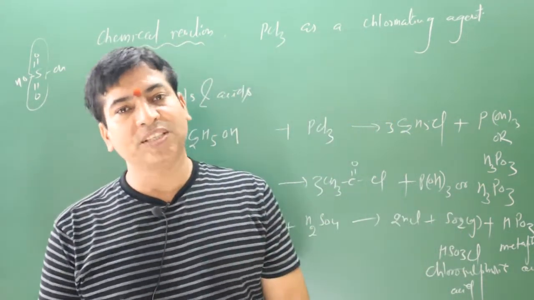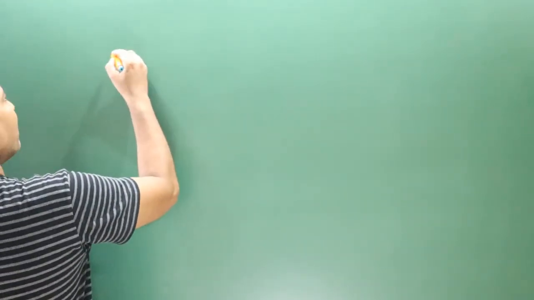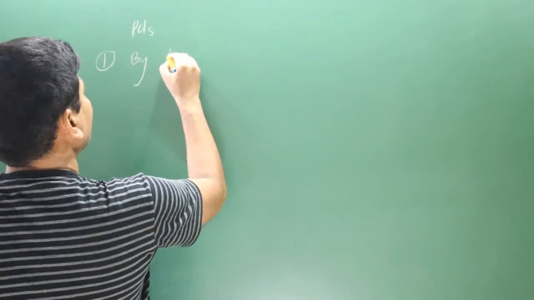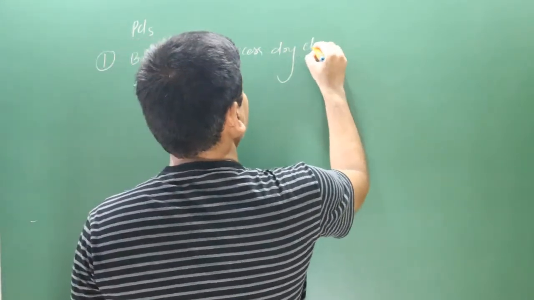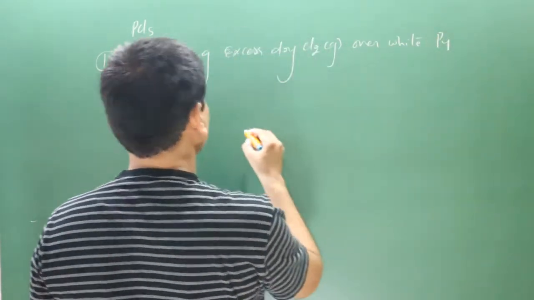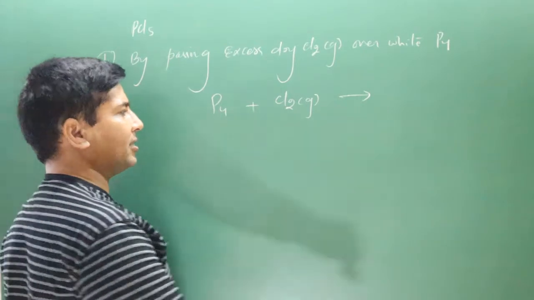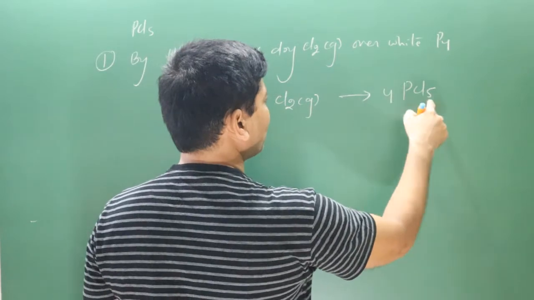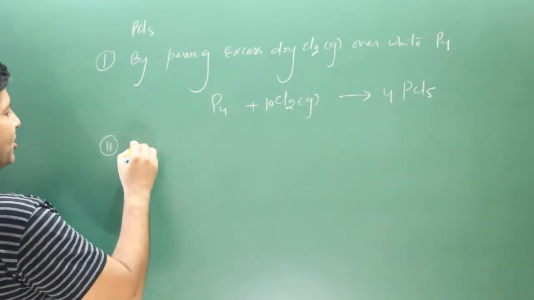Now let's move on to PCl5. First reaction for the preparation of phosphorus pentachloride is by passing excess dry chlorine gas over white phosphorus, that is P4. P4 reacting with dry chlorine gas is also a combination reaction and we get PCl5. Balance this equation: 4 phosphorus, multiplied by 4, 4 times 5 is 20, multiplied by 10. Equation is balanced.